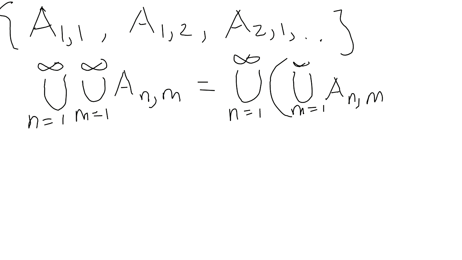So you can write it the first way or the second way. Both of them mean the same thing. Don't be confused by this. When you start seeing it, it'll make more sense, because we're going to start off with finite numbers first, so you get an idea of what is happening. This is just the infinite notation for union and intersection.